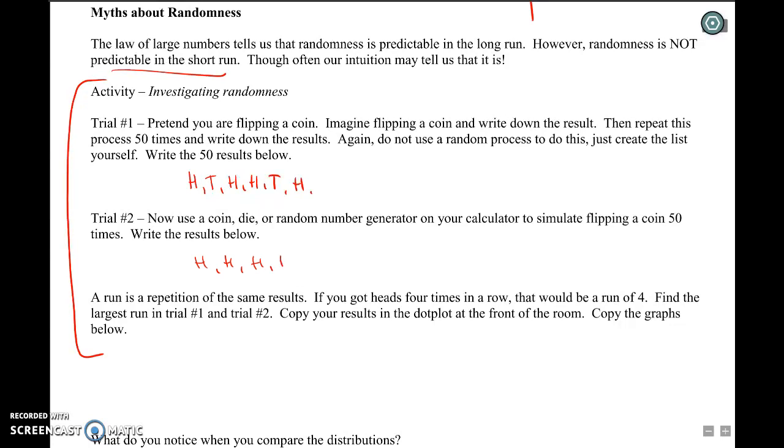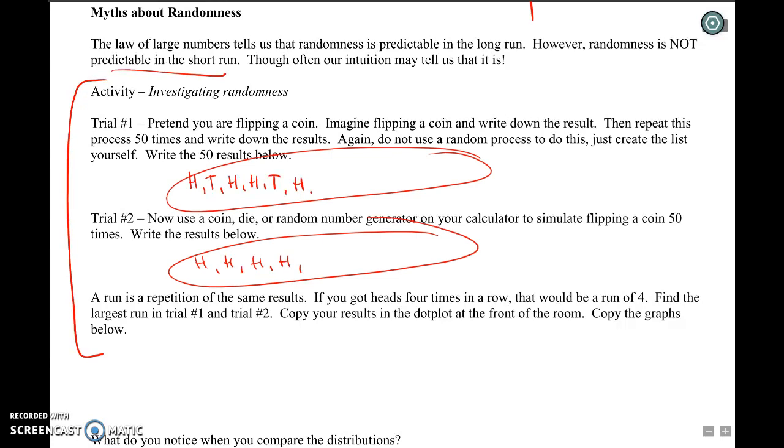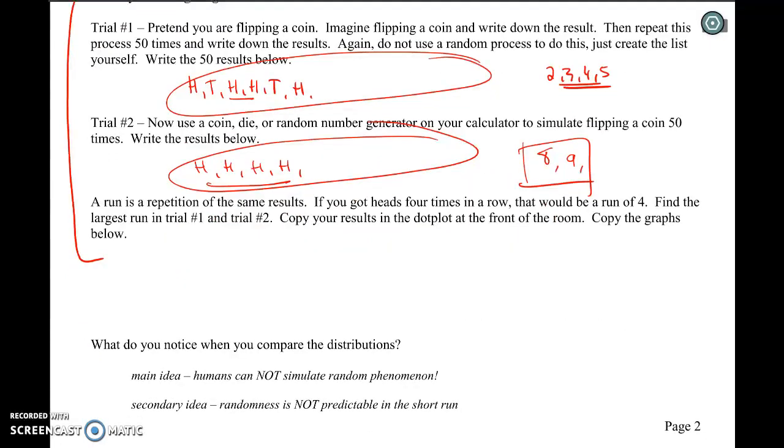What we found was a pretty distinct pattern between the longest run in these and the longest run of those. Like this would be a run of 2, this would be a run of 4. Whenever humans generate sequences of heads and tails, you tend to get maybe runs of 2, 3, or maybe even 4, maybe 5. But when you do a random process, sometimes you'll get 8 in a row or even 9 in a row. So there's a pretty significant difference in human-generated outcomes versus actual randomness. Moral of the story, main idea: humans cannot generate random numbers, as we learned in sampling. And the secondary idea: randomness is not predictable in the short run. It has no memory. Even though you do, the coin does not.